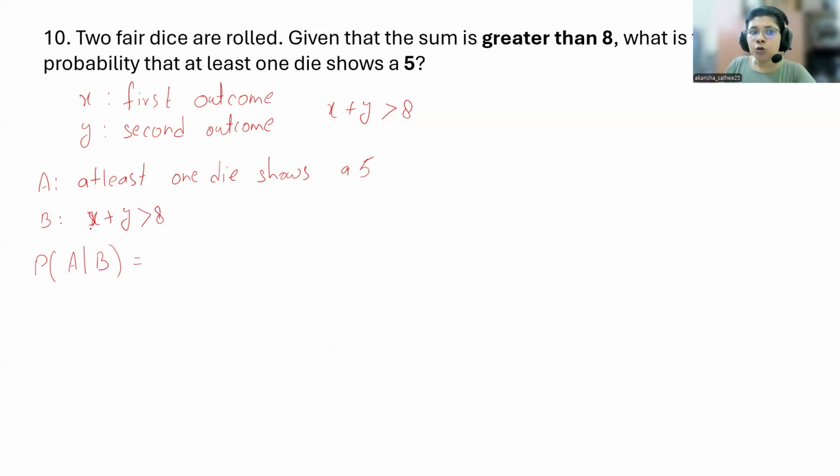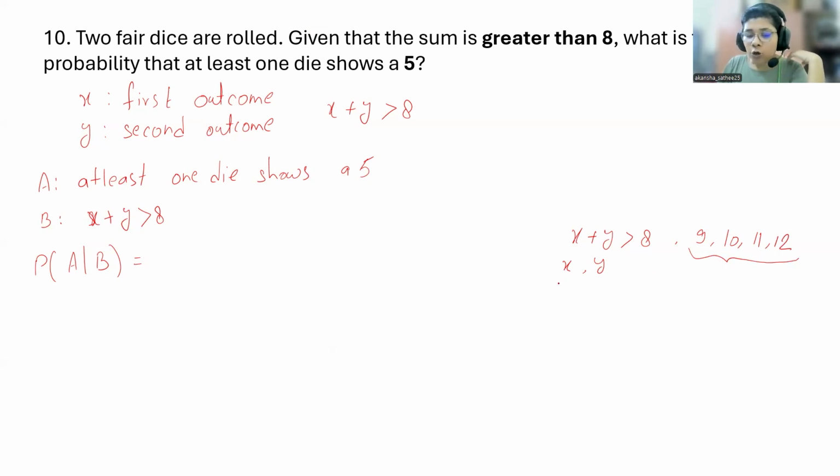For that, you have to see how many possible outcomes give a sum greater than 8. So X plus Y greater than 8. What sums are possible? It could be 9, 10, 11 or 12. You have to count the cases when you get 9, 10, 11 or 12. Let me start with 9.